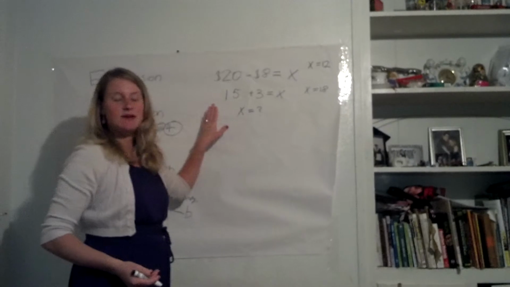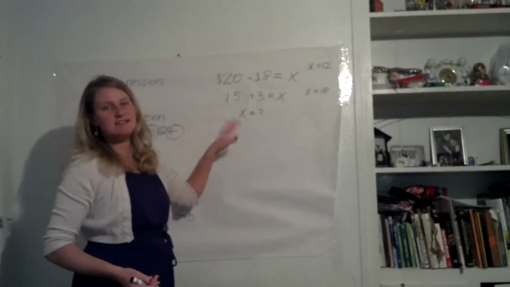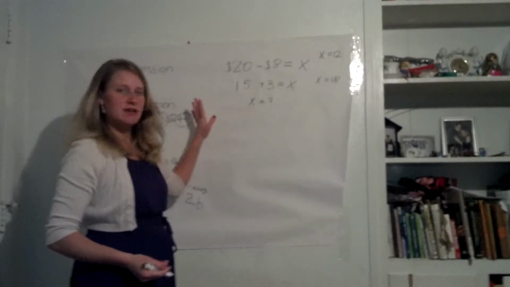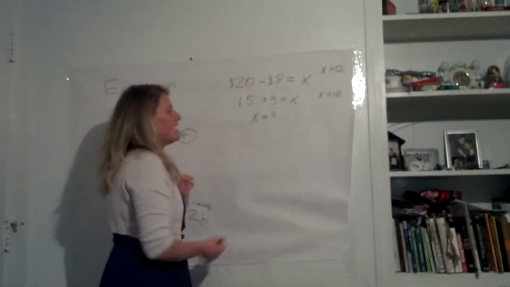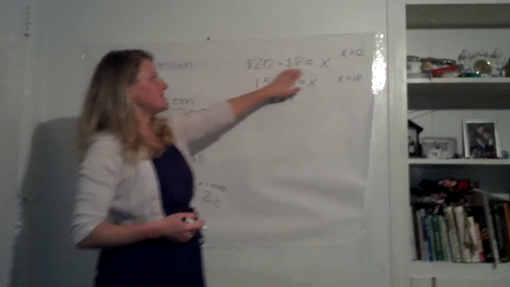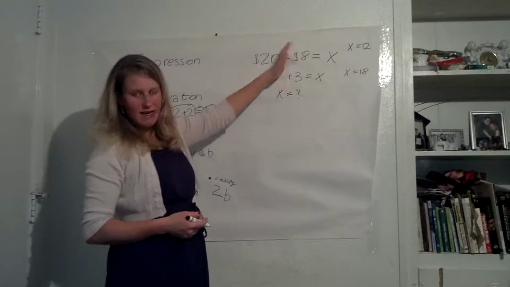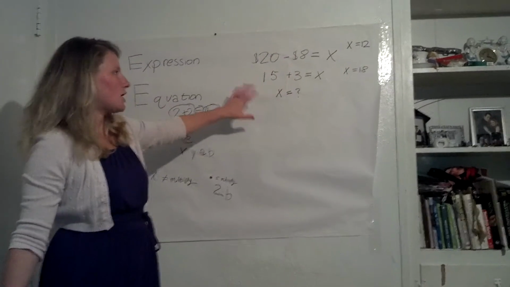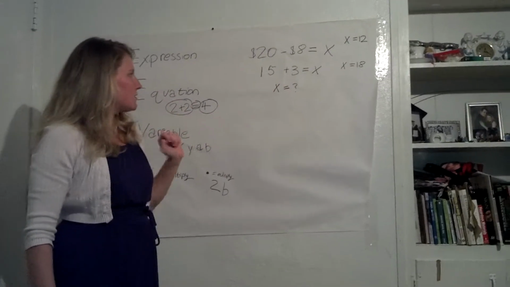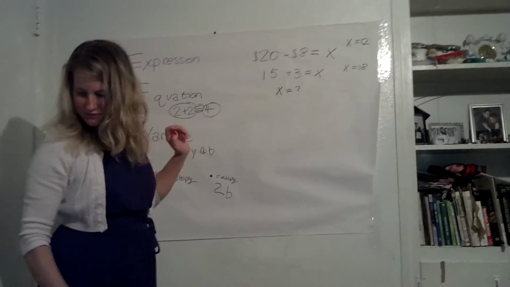Now, sometimes it's going to be a Y. Sometimes he has friends B, C, A. They're going to be confused too. Just keep that in mind. Now, they're not always going to be quite this simple and quite this in order. So let's look at some more complicated algebra problems that would involve our friend X here, okay?